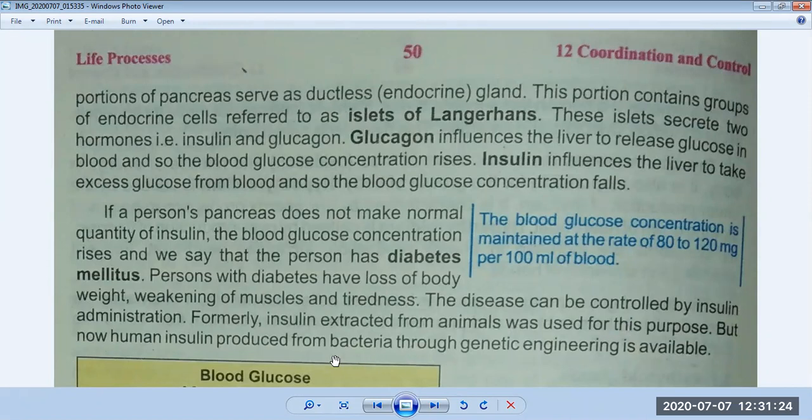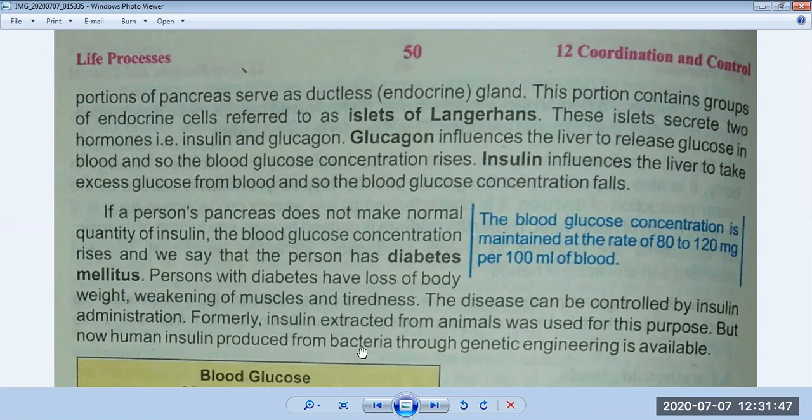But now human insulin produced from bacteria through genetic engineering is available. The insulin which we use nowadays is produced by bacteria through genetic engineering, and it is very useful for the human body.